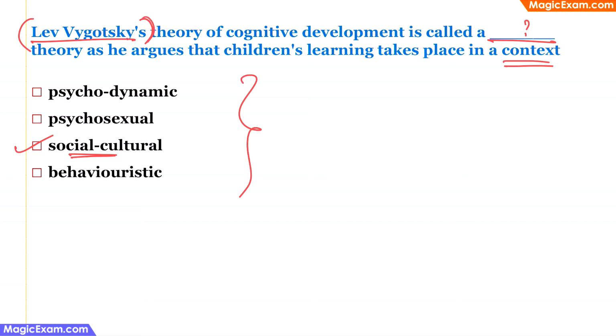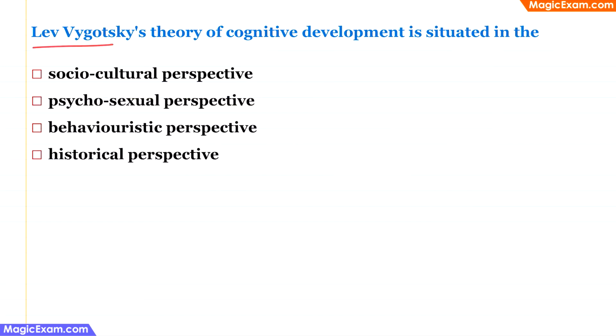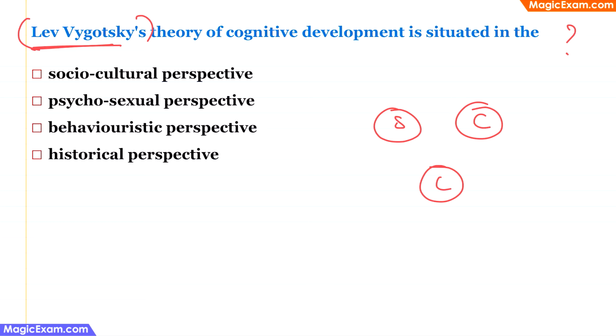As soon as you see the name Lev Vygotsky, you should immediately think of SCL, that is social factors, cultural factors and linguistic factors. Lev Vygotsky's theory of cognitive development is situated in the dash perspective. Now, this again is a very simple question. The moment you think of Lev Vygotsky, think of social, cultural and linguistic factors. So when we look at all the options, the first one says socio-cultural, which is Lev Vygotsky's theory. Therefore, this has to be the correct answer.